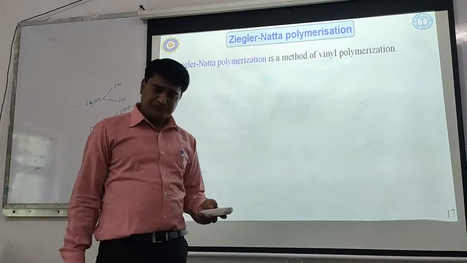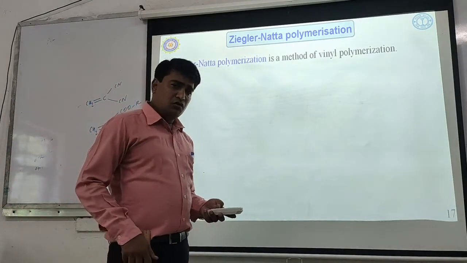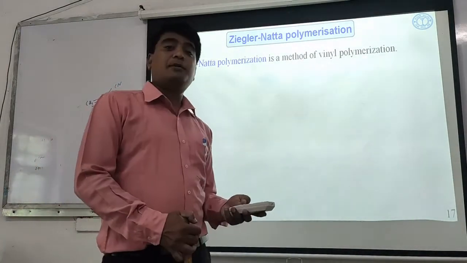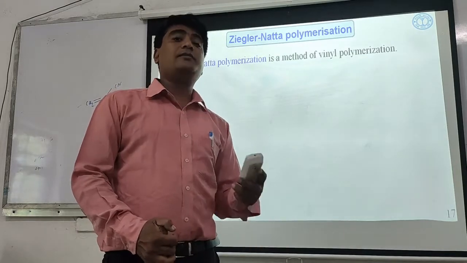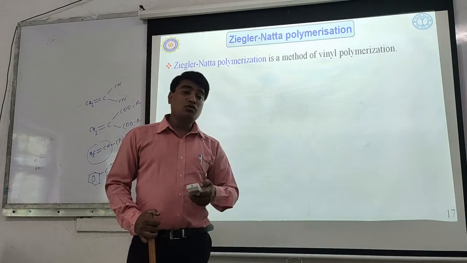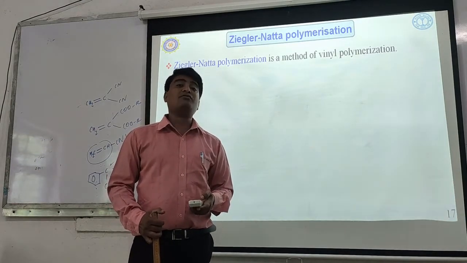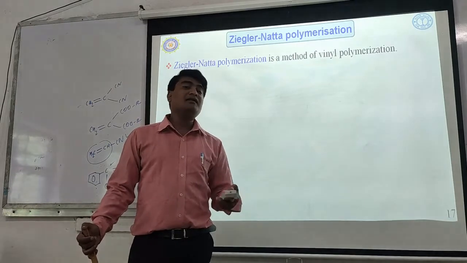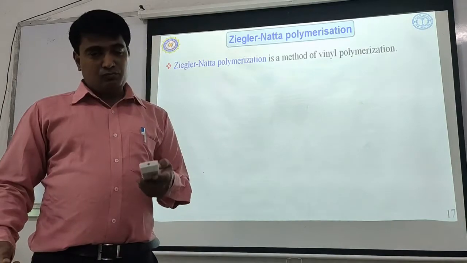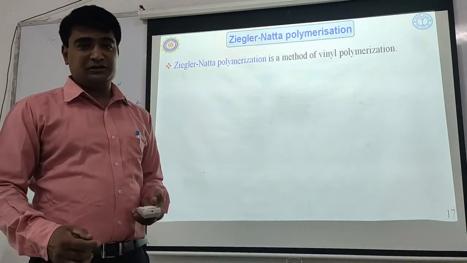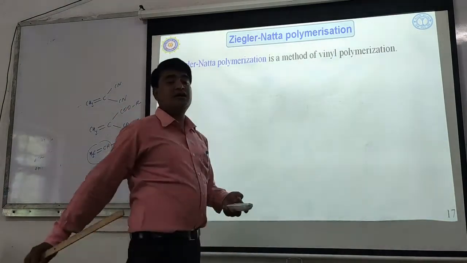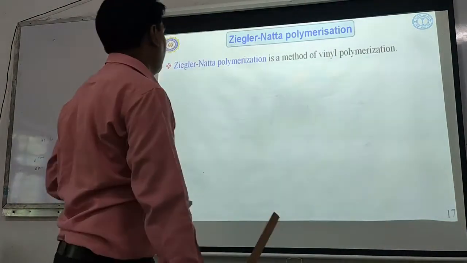What usually happens when you perform a polymerization with vinylic species is that whatever product is obtained, there is no control on the polymerization. Perhaps if stereochemistry is involved, then there is no control on the stereochemistry of the product. Okay, but both these drawbacks of the simple process can be eliminated by using this Ziegler-Natta type of polymerization.